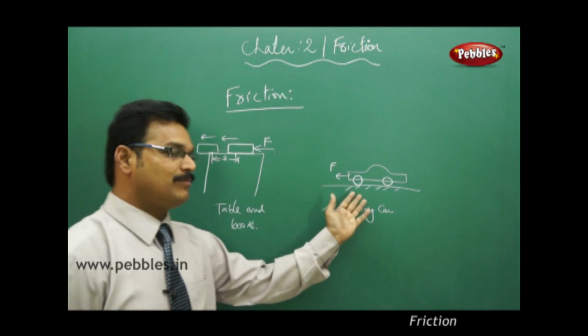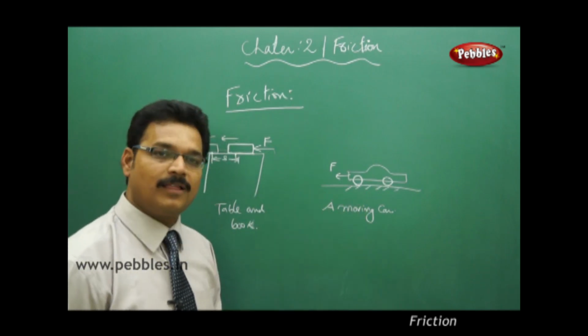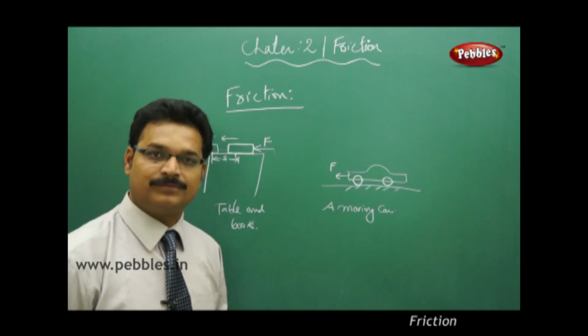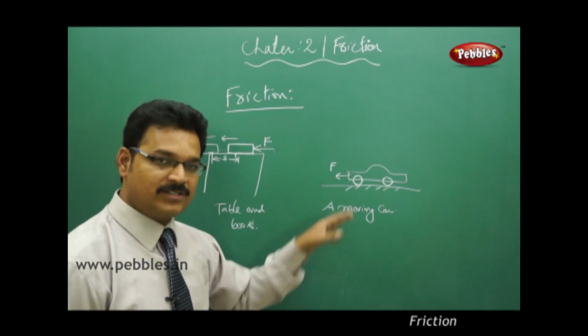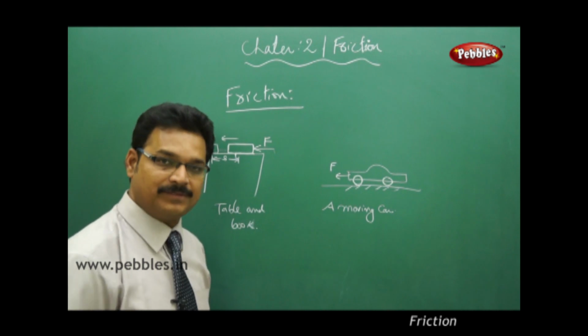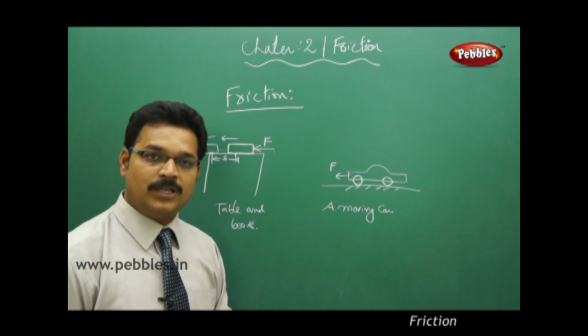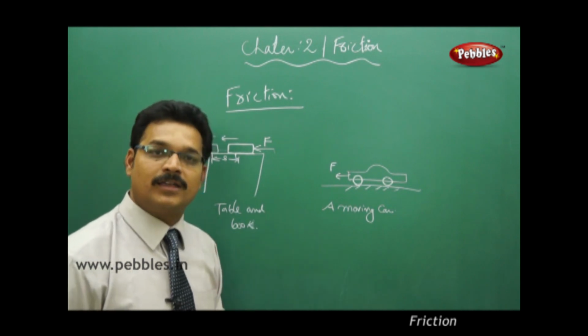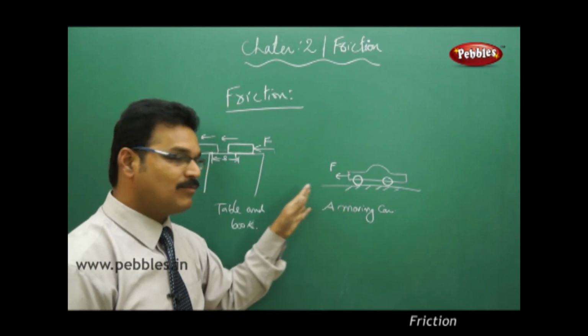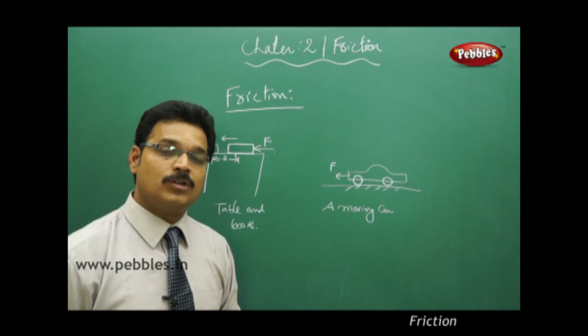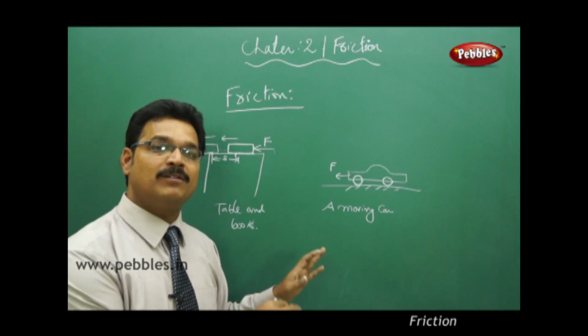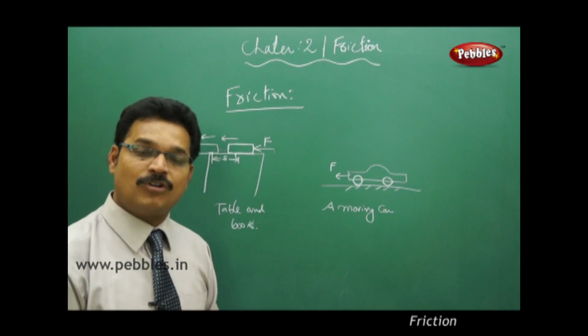Now coming to this example, a moving car. The car is in motion. Now, the driver sitting on the driving seat applied brakes and wanted to stop the car. Of course, after traveling some more distance, the car will stop. So, do you think that only because of applying the brakes, the car has stopped?